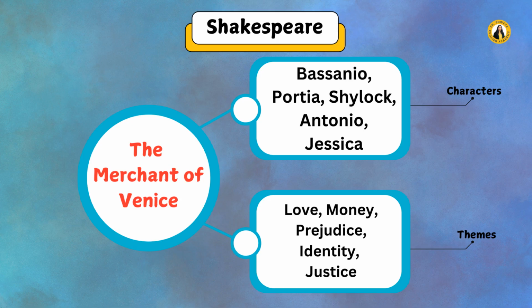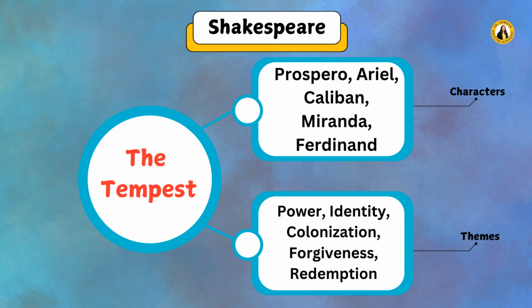Another important play in this category is The Merchant of Venice, which has major characters like Bassanio, Portia, Shylock, Antonio, Jessica, and the themes are love, money, prejudice, identity, and justice. The Tempest is another play which has famous characters like Prospero, Ariel, Caliban, Miranda, and Ferdinand, and the themes are that of power, identity, colonization, forgiveness, and redemption.